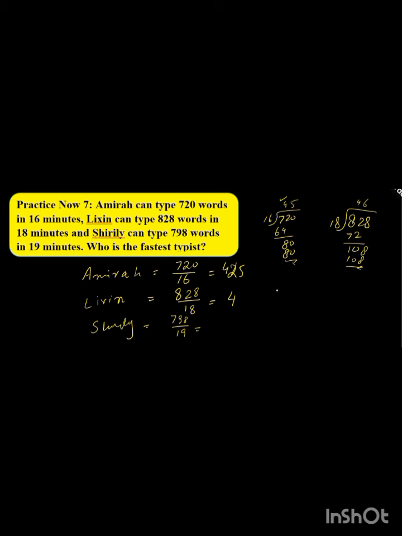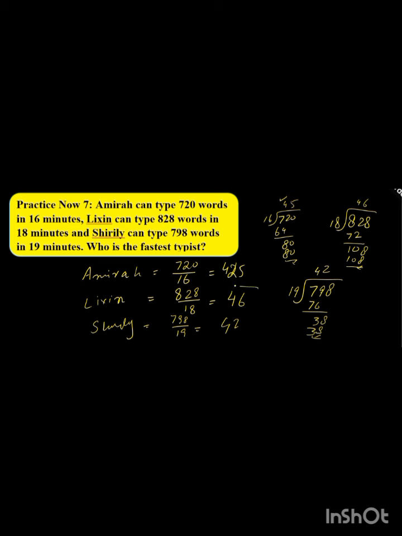So now we will find the rate of Shirley. She types 798 words divided by 19 minutes. 19 fours are 76. When we subtract, 19 twos are 38, your answer is 42. So we get the rate of all these three ladies. Amira had 45 words per minute, Lixan has 46, and Shirley has 42.